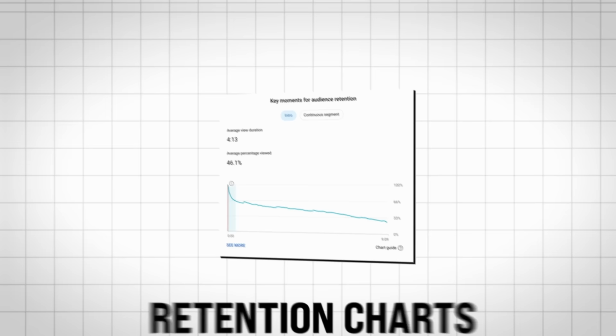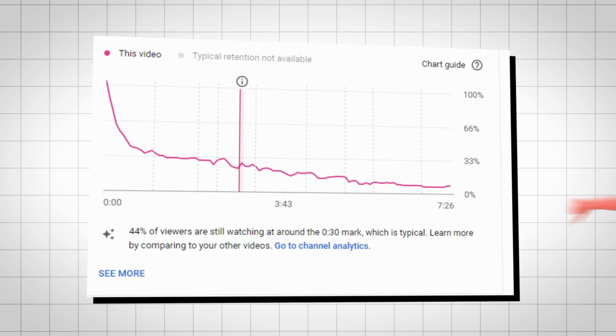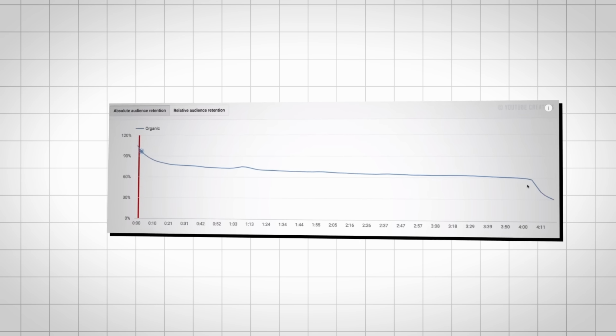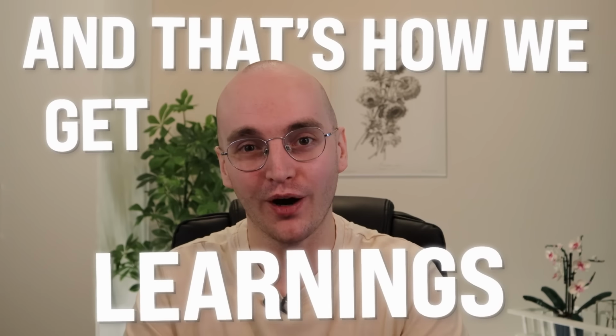And lastly, and this is my most favorite, and this is what this channel is really going to be about, it is the retention charts. Because guess what? Maybe the numbers in the retention charts are pretty bad, right? Like 50% doesn't mean anything. But what does mean something is when the chart goes down, bad. When the chart stays even, good. And that's how we get learnings from our video.